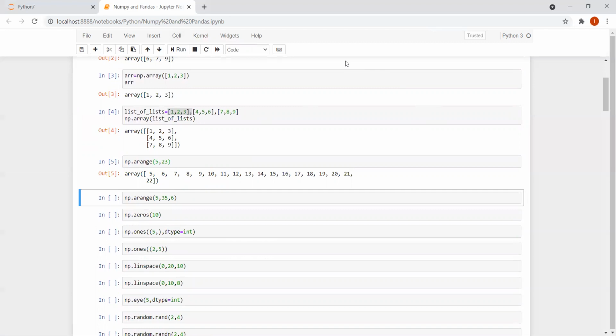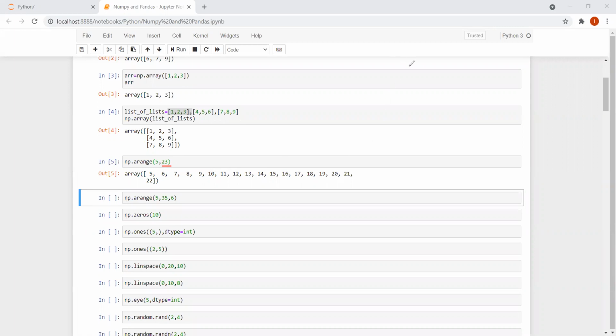So what is the point that we have to note here? Whatever you specify over here, the last number you will not get; you'll be getting the previous one. I have not specified any step value over here, so what is happening? It is getting increased by one. So 5, 6, 7, 8, 9, 10, right?